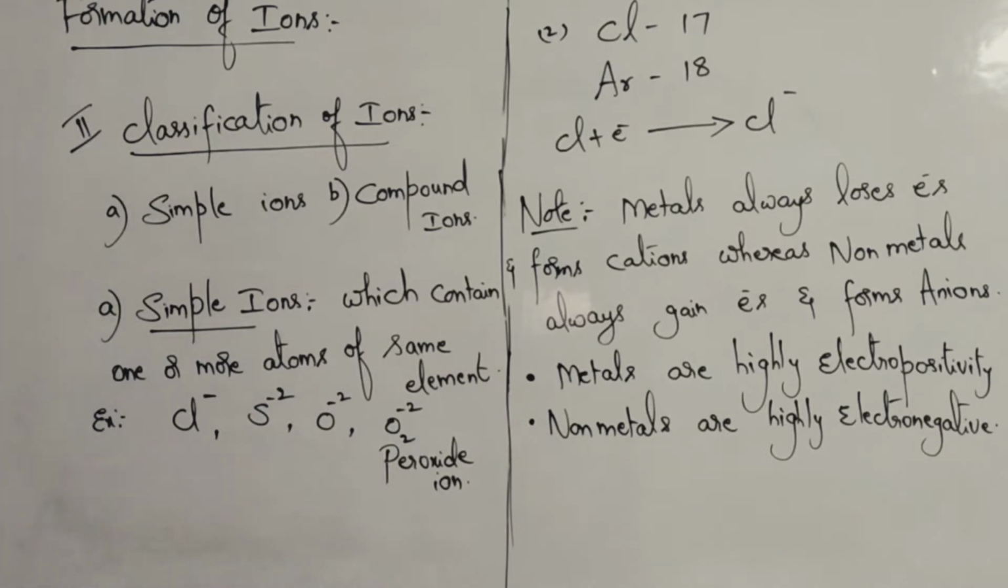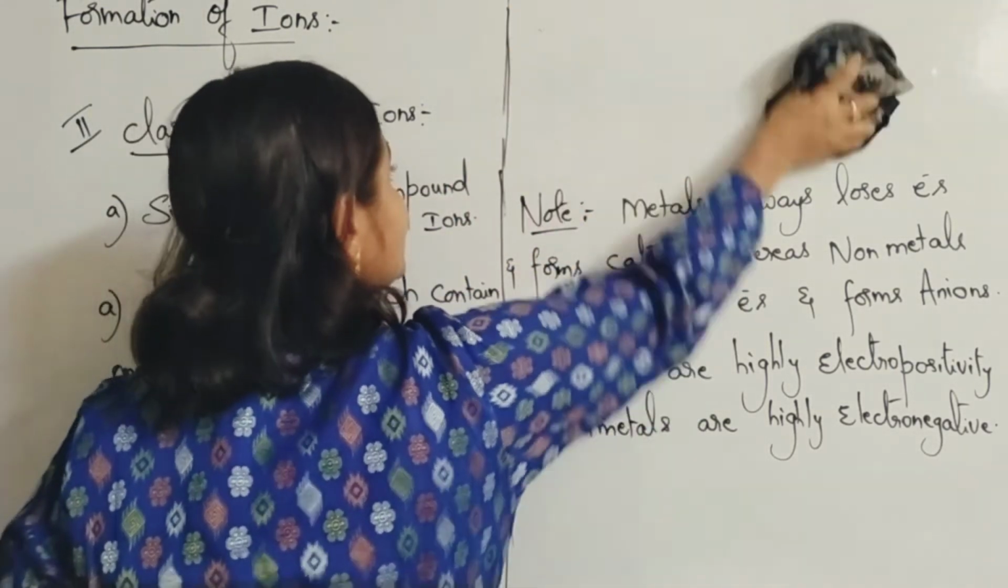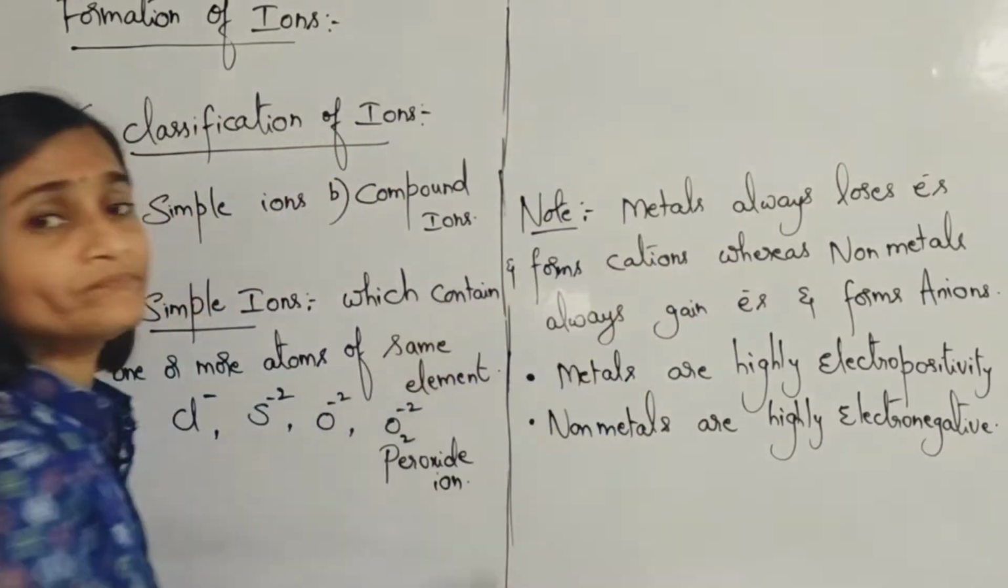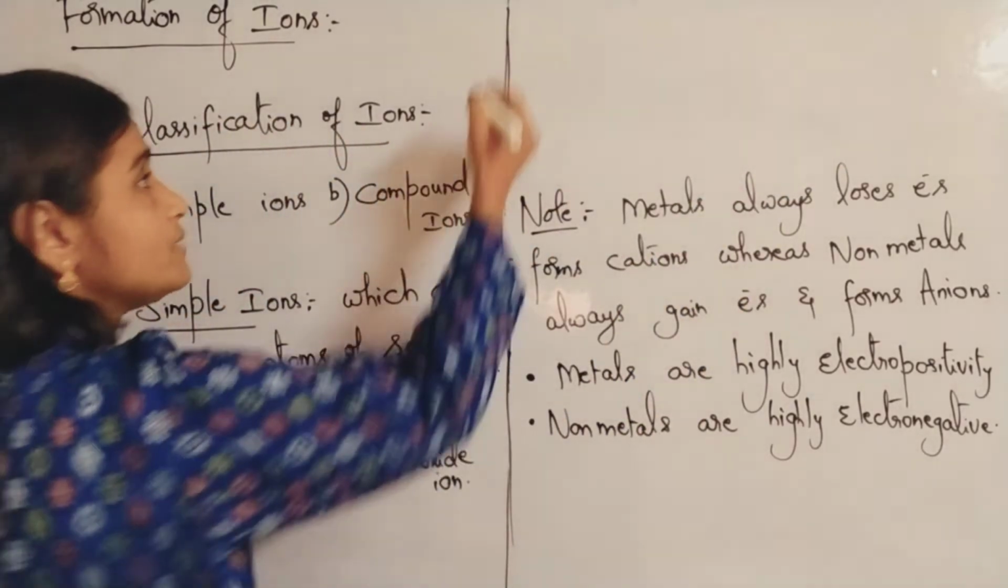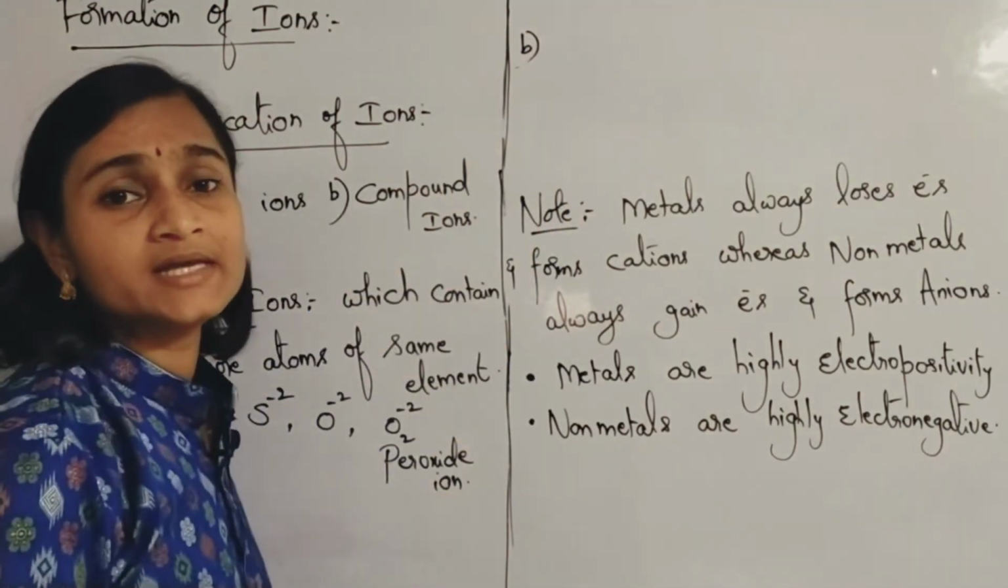Now, compound ions. What are compound ions? They consist of two or more atoms of different elements which form a single unit. Two or more atoms of different elements, not of the same element. In the name itself it is there. You can even write the definition very easily, isn't it?